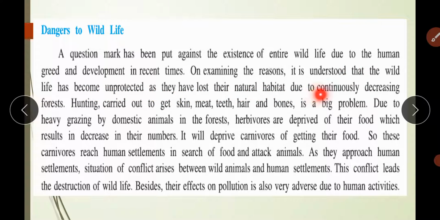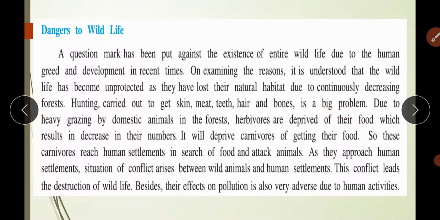On examining the reasons, it is understood that the wildlife has become unprotected as they have lost their natural habitat due to continuously decreasing forest. Yes, forests are decreasing day by day because we are building a new forest of cement and concrete. We are going on expanding our cities, our homes, our urban areas, which is at the cost of this forest. Hunting carried out to get skin, meat, teeth, hair and bones is a big problem.